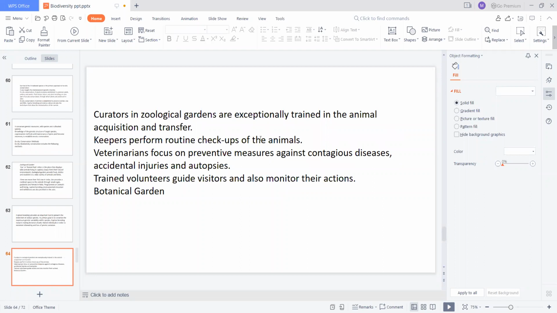So in the zoos generally, there are different types of staff. Curators in the zoo are exceptionally trained in animal care, and they mainly concentrate on these animals and take care of them. Keepers perform routine checkups of the animals, and veterinarians take preventive measures against contagious diseases, checking the animals, and if any diseases are there, preventive measures will be taken. Trained volunteers are also there to guide visitors and also monitor their actions.